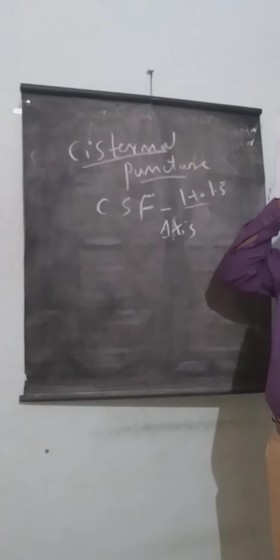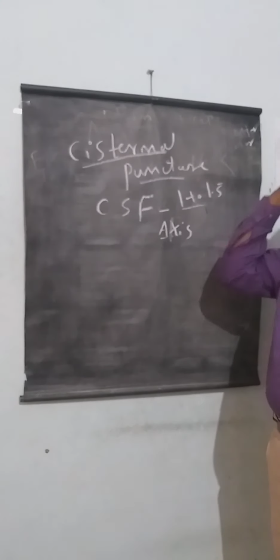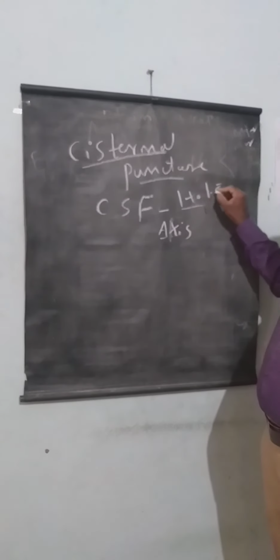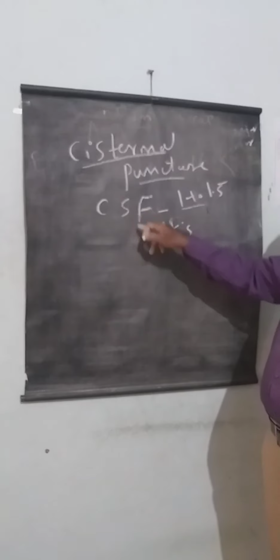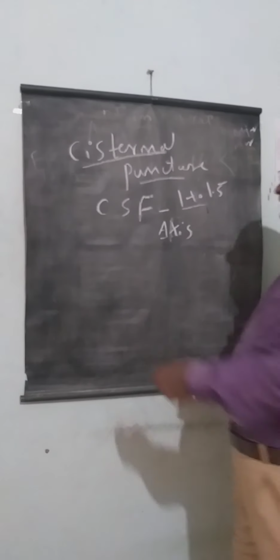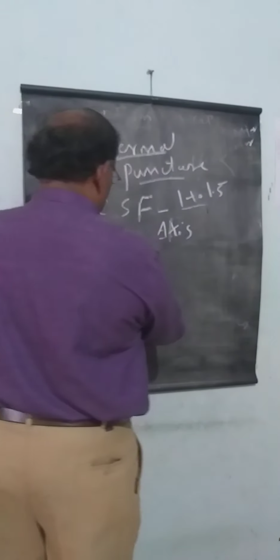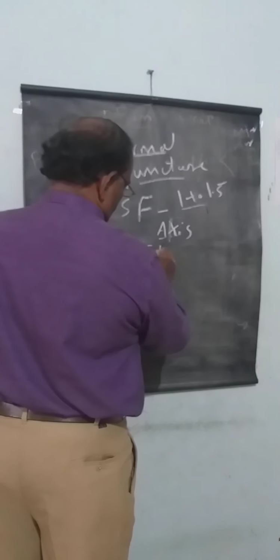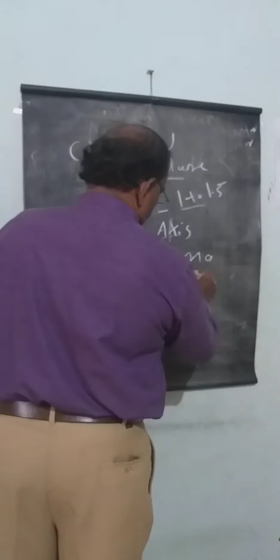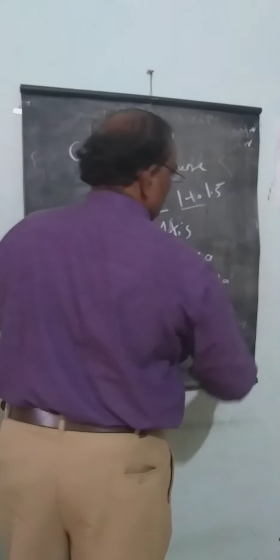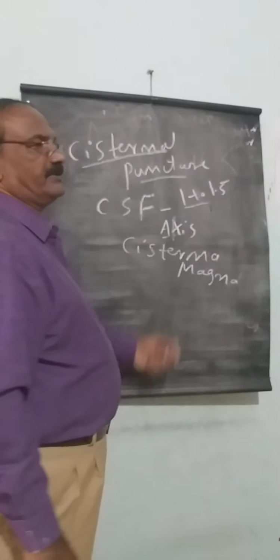An imaginary line is made from the external acoustic meatus to the nasion, and a 1 to 1.5 inch needle is inserted. It goes to the space called the cisterna magna, where there is no resistance, and CSF can be drained.